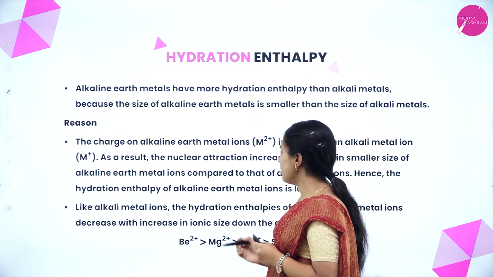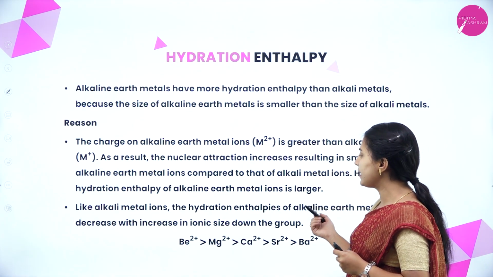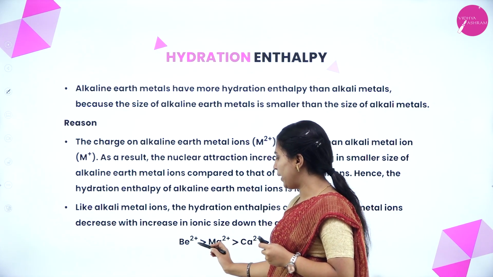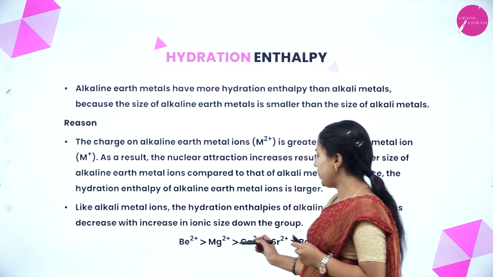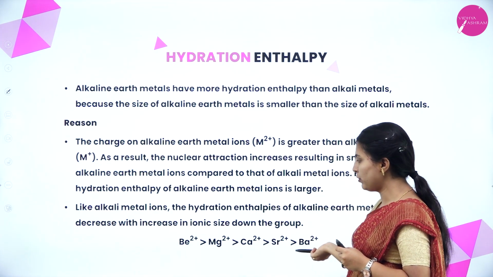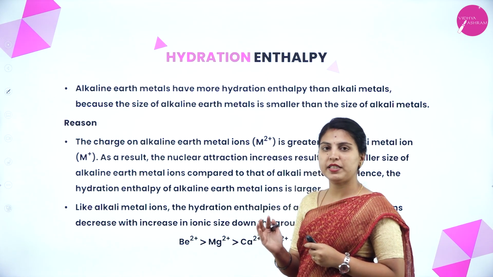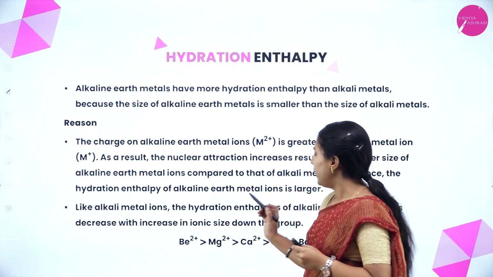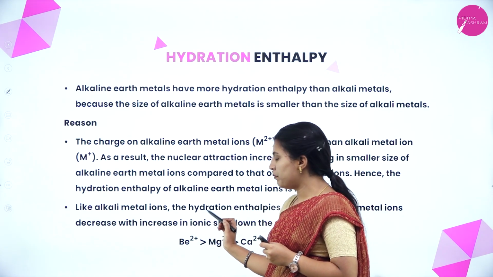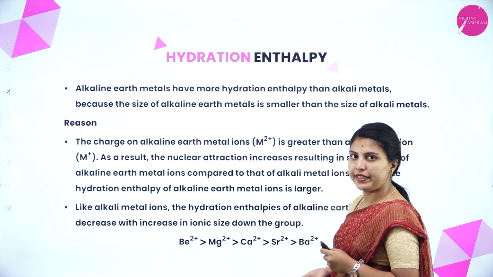Like alkali metal ions, the hydration enthalpies of alkaline earth metal ions decrease with increase in the ionic size down the group. See here, Be2+ greater than Mg2+ greater than Ca2+ greater than Sr2+ greater than Ba2+. First we have to understand, beryllium has atomic number 4. If 2 electrons are removed, it will become Be2+. Like that it will keep on decreasing here.